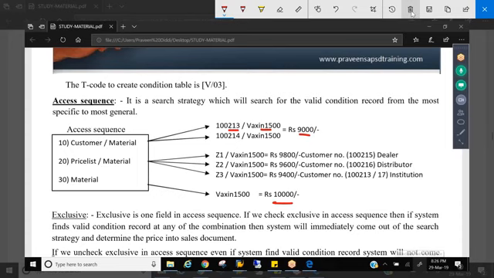So now you tell me, if a customer 222 places an order, what price will he get? What price does he have to pay? 10,000. Why?